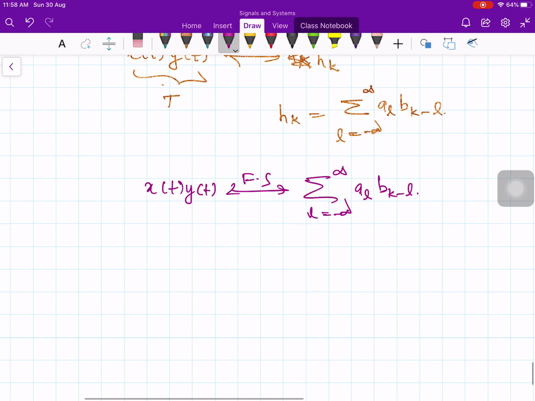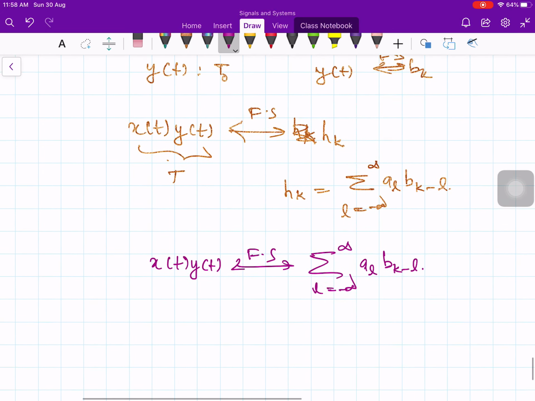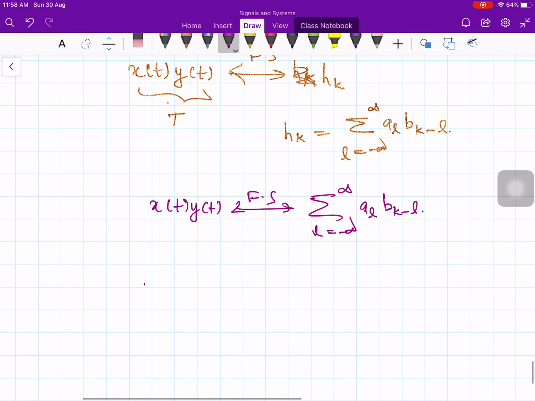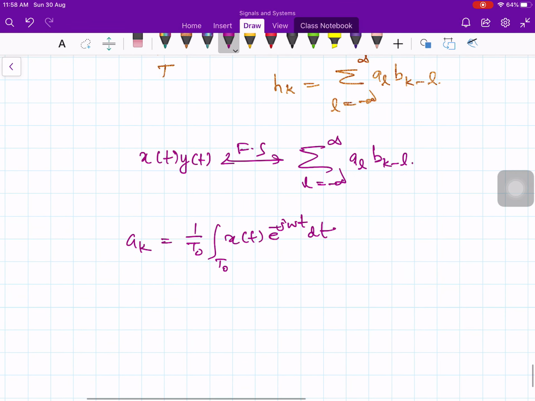We know that a_k is the Fourier series coefficient of x of t. You write down the formula for a_k. So a_k is equal to 1 over T naught, integral over T naught of x of t e to the minus j k omega naught t dt. Now what is h_k? h_k is equal to 1 over T naught integral of x of t times y of t, the product of these two, e to the minus j k omega naught t dt.